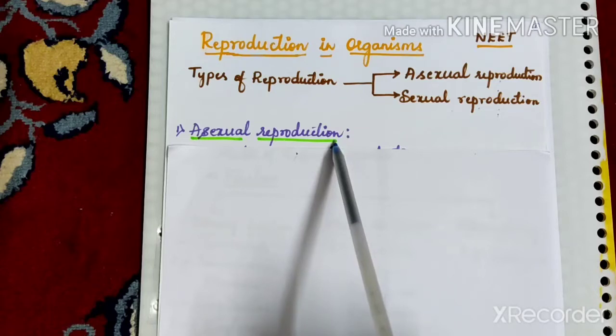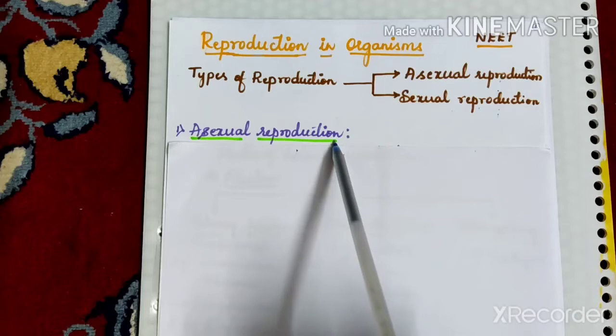If genetic variation arises at all in these organisms, it is only as a result of random mutation. Asexual reproduction occurs most commonly in unicellular organisms like monerans and protists, and in higher plants and animals with relatively simple body organization.